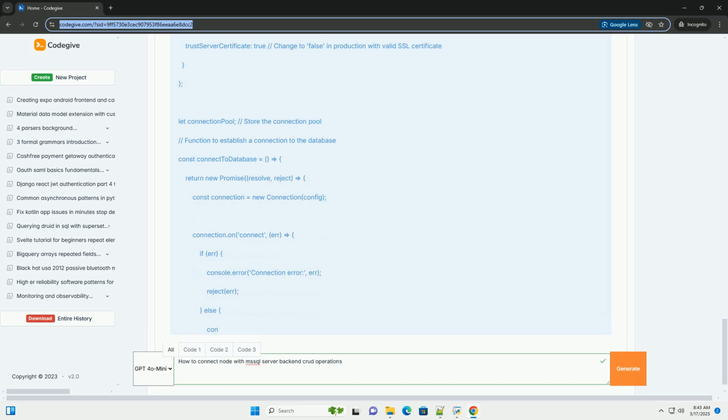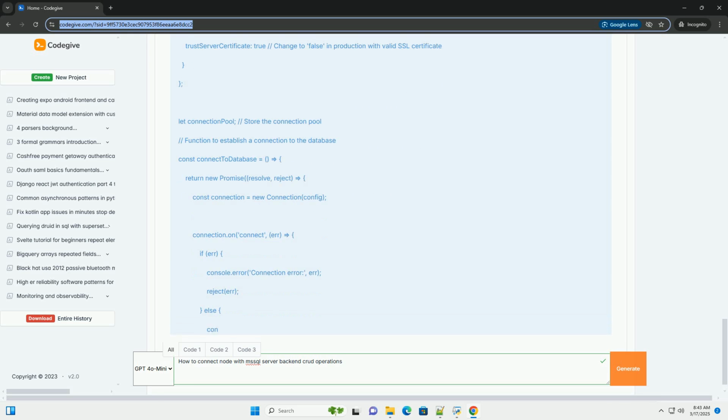Step 3. Set up environment variables, .env file. 1. Create a .env file in your project's root directory. This file will store your database credentials. Never commit this file to a public repository. 2. Add your database credentials. Replace your_server_address, node_mssql_db, your_username, and your_password with your actual SQL Server connection details.